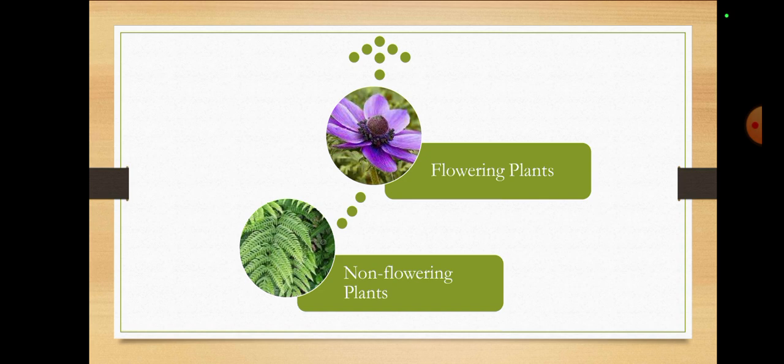So plants are classified into 2 groups: flowering plants and non-flowering plants. Flowering plants means the plants that have flowers, but non-flowering plants means plants without flowers, having no flowers on them.